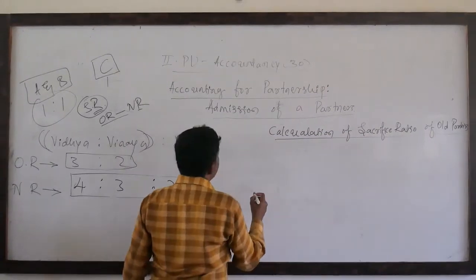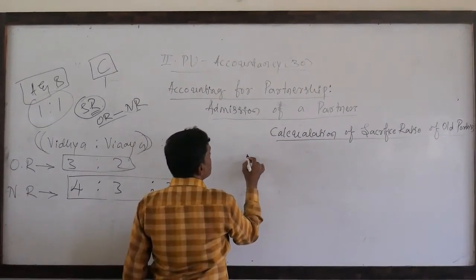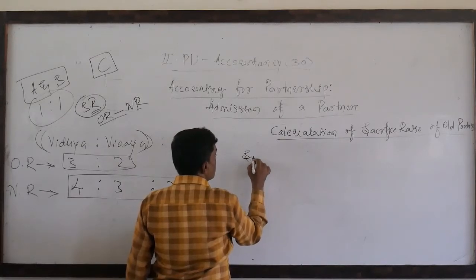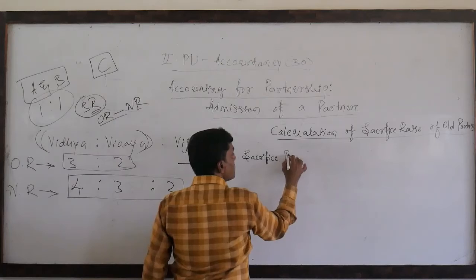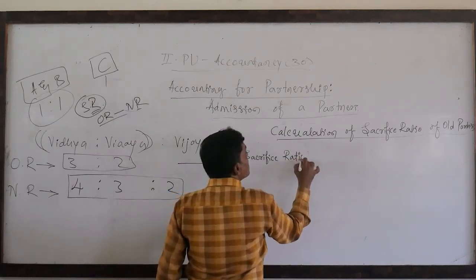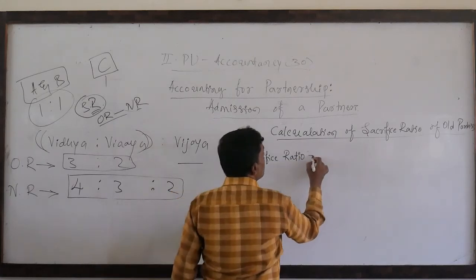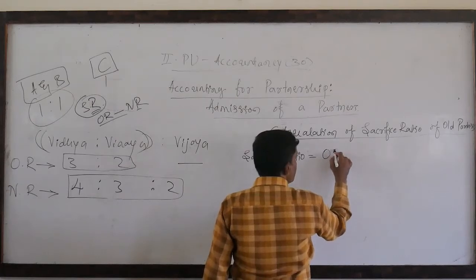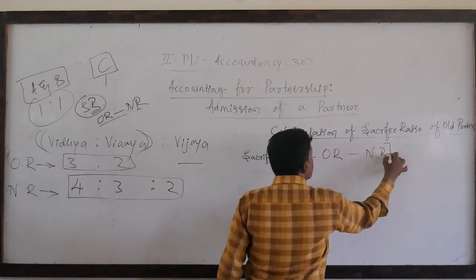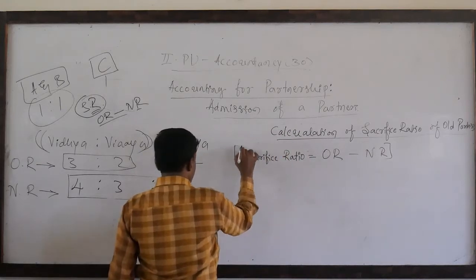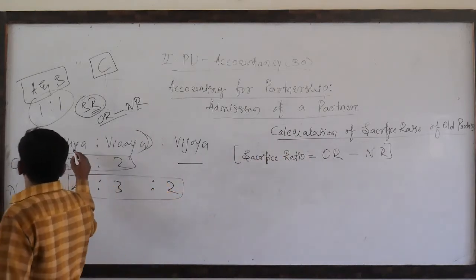So first we need to write the equation. Sacrifice ratio, or you can say SR, is equal to old ratio minus new ratio. So the first old partner's name is Vidya.